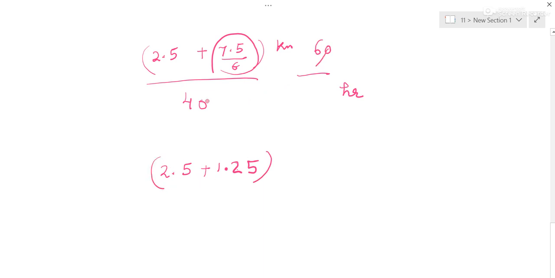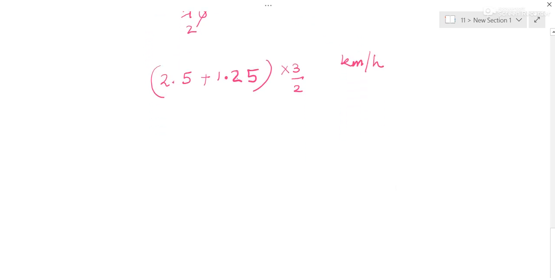Now 0 0, 2 3 is 2, 2 is, so into 3 by 2 kilometer per hour. You can calculate this as his average speed. You can add and then multiply with this. Okay, now for average velocity for 0 to 40,